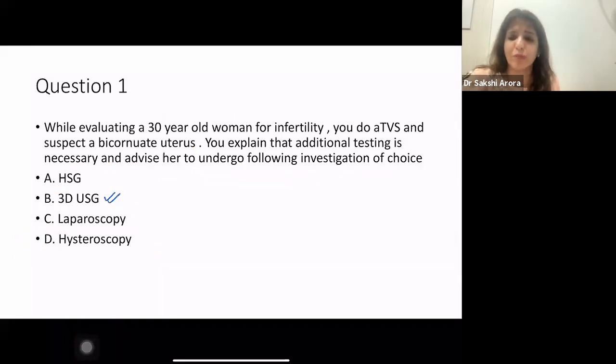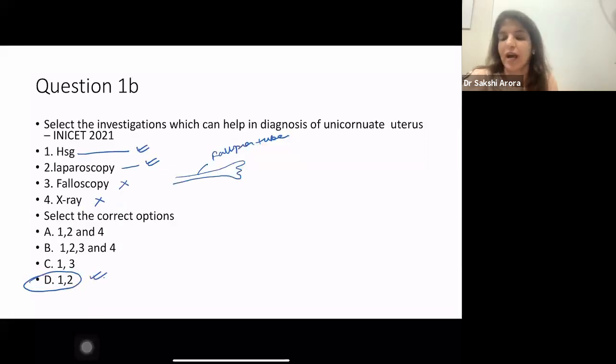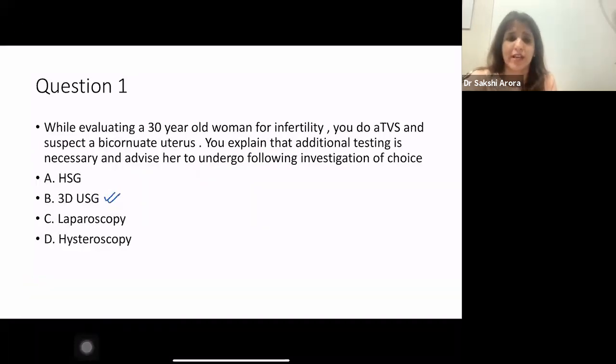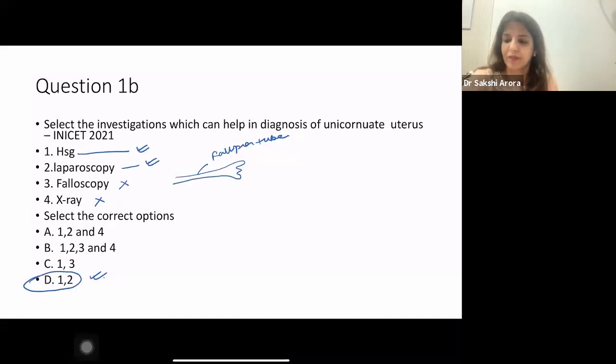Don't get confused about important topics. Whatever webinars I'm taking are only on important topics. And if you can see, I am concentrating only on high yielding points, right? Table of primary amenorrhea. I'll just repeat the entire session. I'll just show the slides of the entire session, right? Click pictures if you want to, quickly.